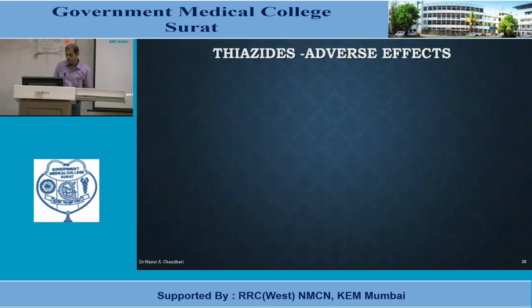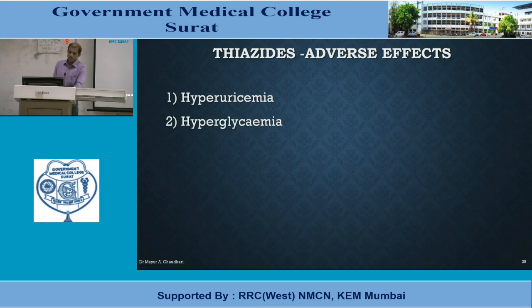If we see adverse effects, first adverse effect is hyperuricemia. In case of thiazide diuretic, uric acid is taken along with sodium ion, and because of this, uric acid retention is more with thiazide diuretic. So ultimately it leads to hyperuricemia. And second hyper is hyperglycemia, because of decreased insulin release. So basically glucose tolerance is altered because of thiazide diuretic. So you should be cautious whenever you are prescribing thiazide diuretic.